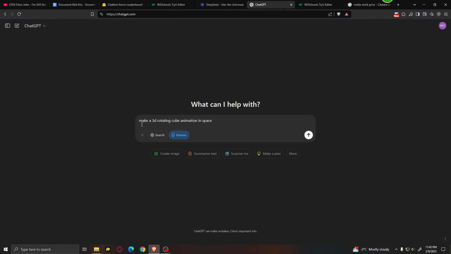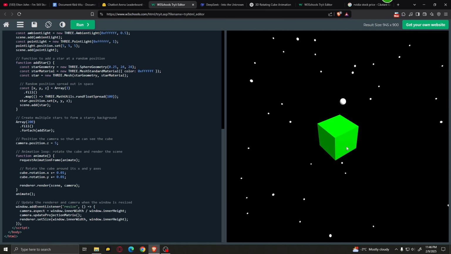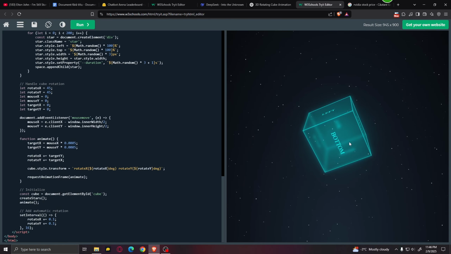Now let's ask ChatGPT to make a 3D rotating cube animation in space. And it is indeed a 3D animation of a rotating cube in space. Nice. And this one is made by DeepSeek. It looks much better, honestly. I mean, I'm actually pretty impressed. This is quite nice, way nicer than I expected.